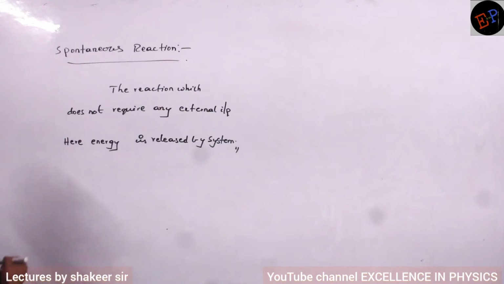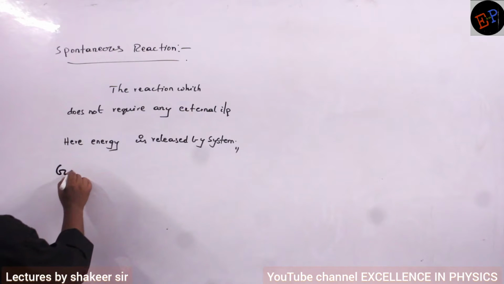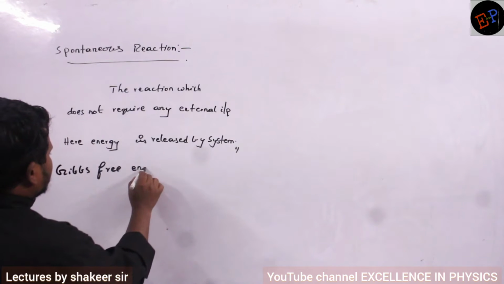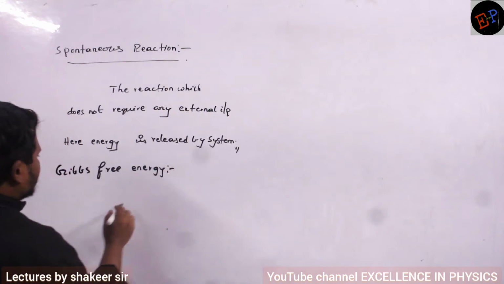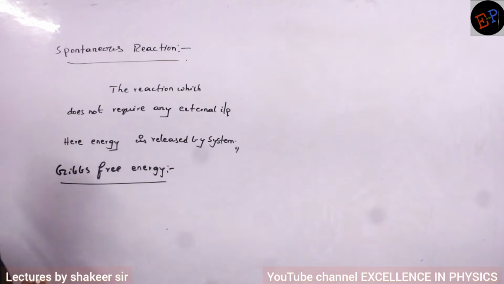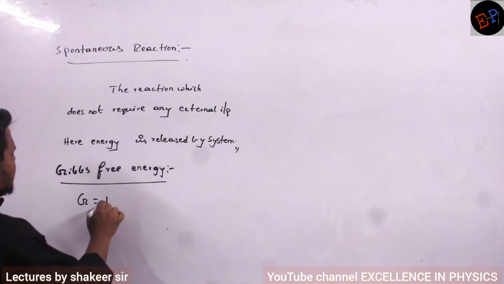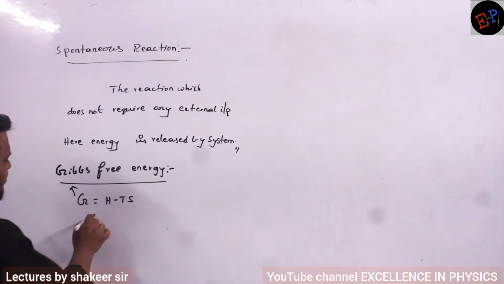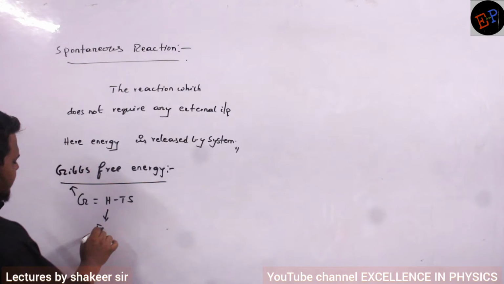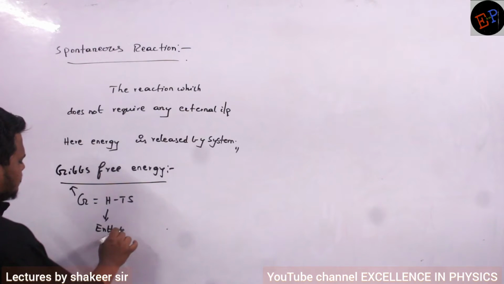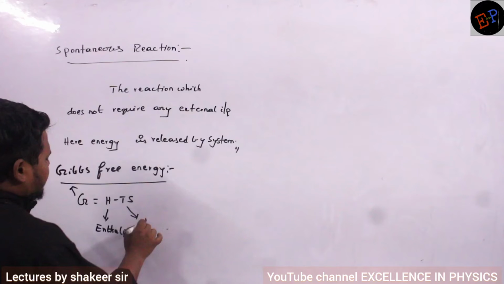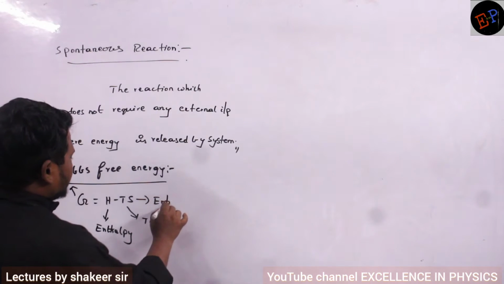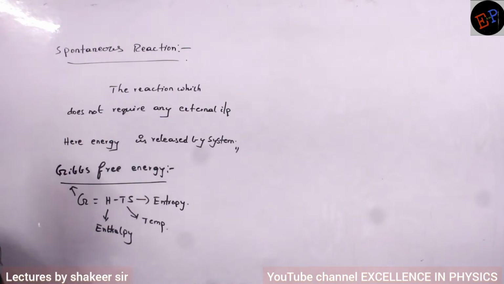Now we study a very important parameter which is called Gibbs free energy. Okay? Gibbs free energy. So what is meant by Gibbs free energy? It is given by G = H - TS. G is called Gibbs energy. H is called enthalpy of the system. T is called temperature and S is called entropy. Are you able to understand?